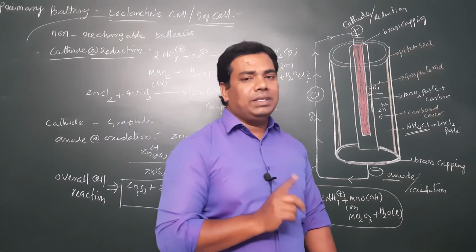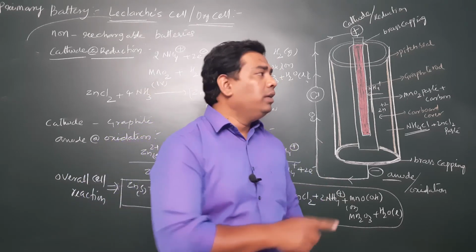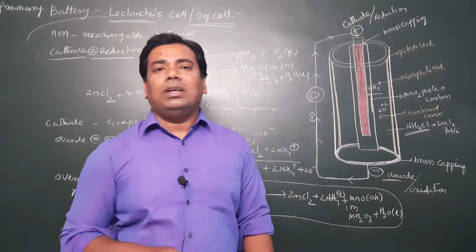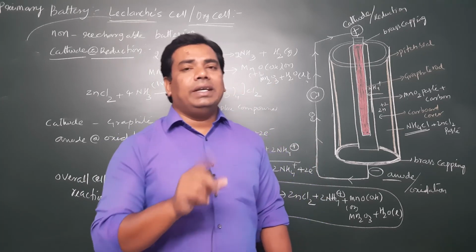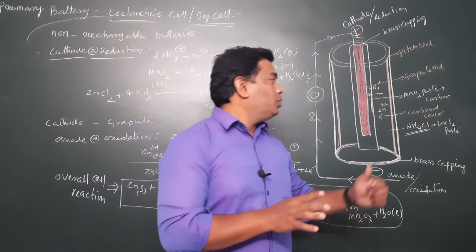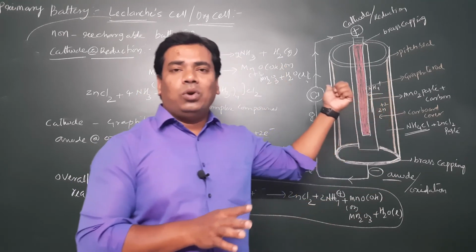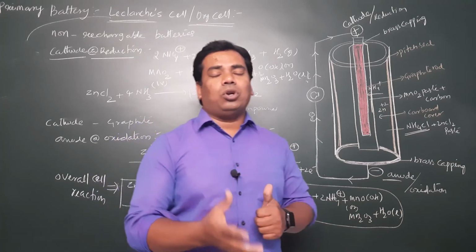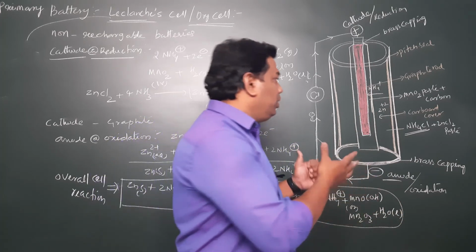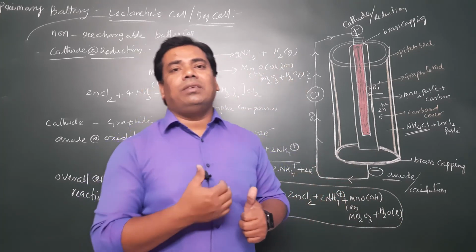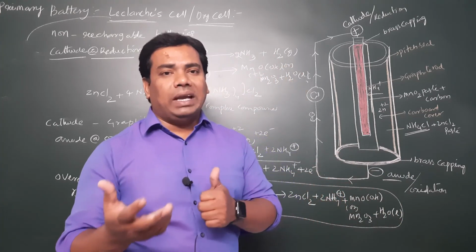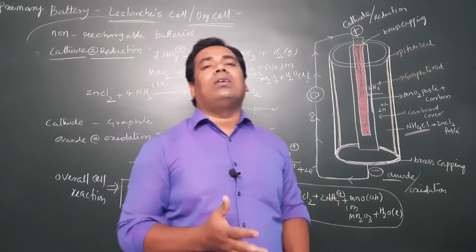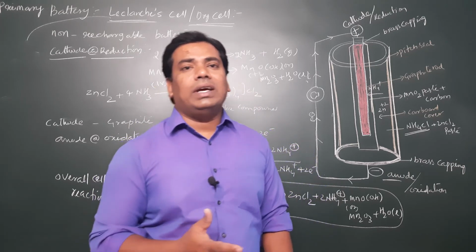One more disadvantage is that the zinc metal is corroded in the presence of ammonium chloride. That is the disadvantage of the primary battery. Therefore, since ammonium chloride makes it an acidic medium, we use an alkaline medium, that is potassium hydroxide or sodium hydroxide. So in place of ammonium chloride we are replacing it with sodium hydroxide or potassium hydroxide. That is the modified Leclanche cell, and we can call it an alkaline battery.